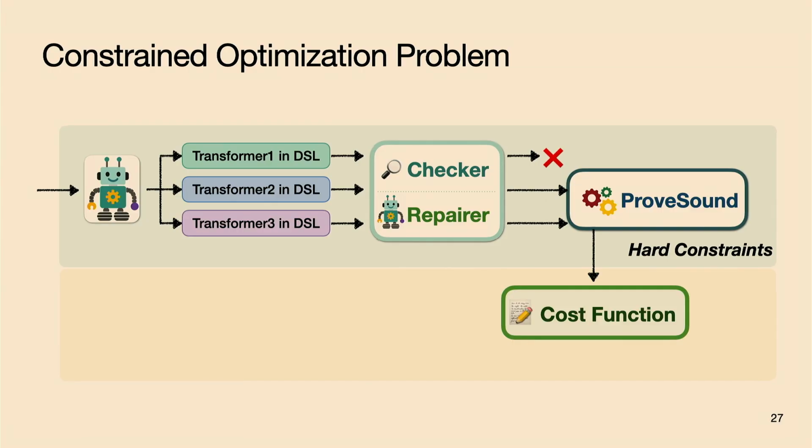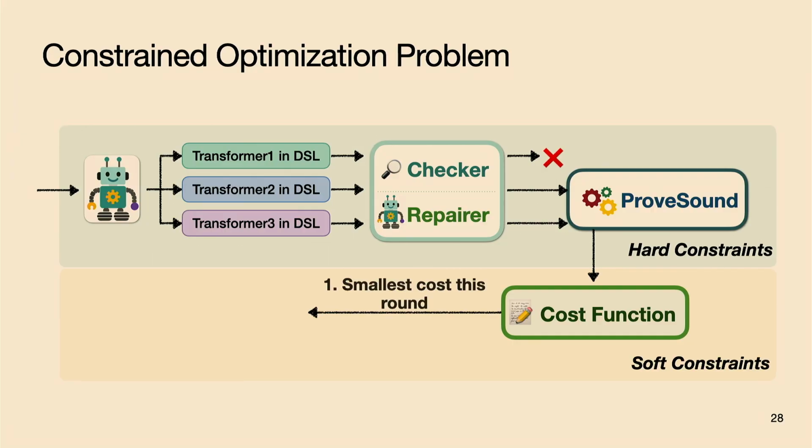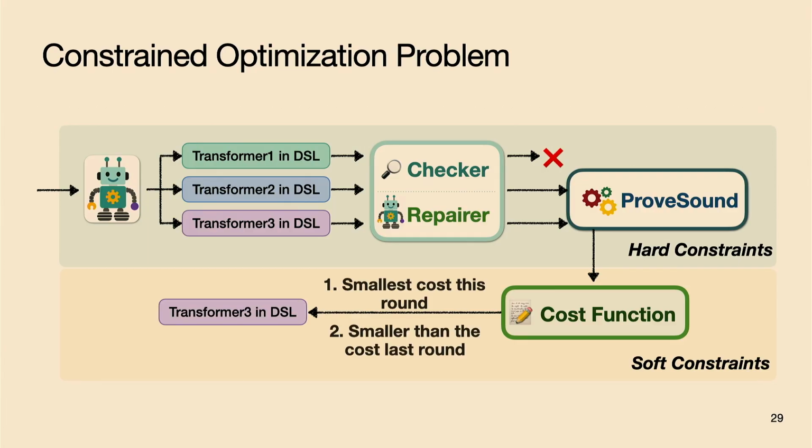But if it's unsound, then we will use a cost function to measure the degree of the unsoundness. Within this batch of transformers, we will choose the best unsound transformer based on 2 rules. The first one is it should have the smallest cost within this batch. And the second rule is it should have a smaller cost than that of the last generation. And then this transformer will be passed to the LLM again to help guide the next round's generation.